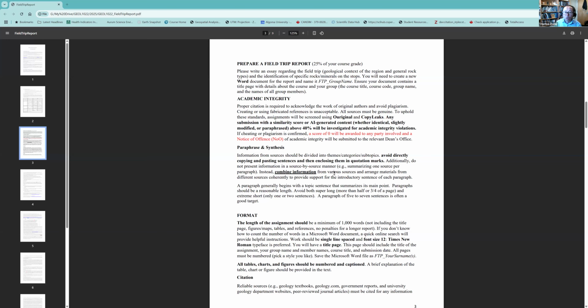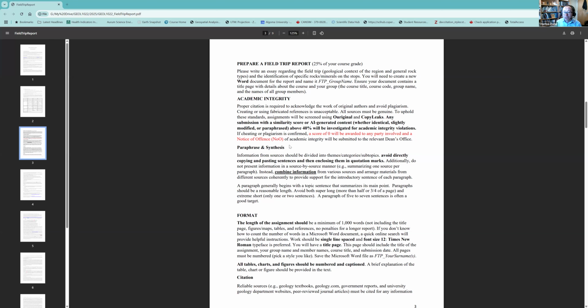The field trip report is very important, 25%, right? We want to make sure you finish one that meets all the requirements. Of course, because we have site information about the geological background, we have to get information from the source, right? We have to get information from the source.